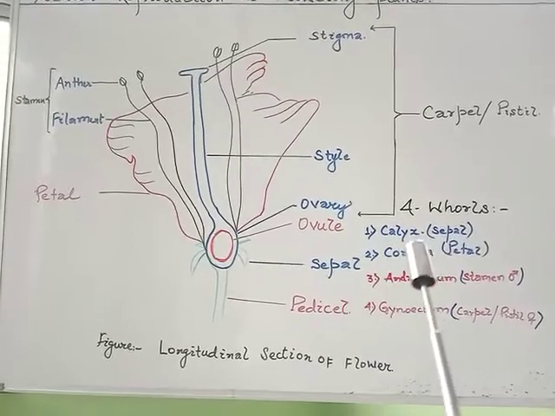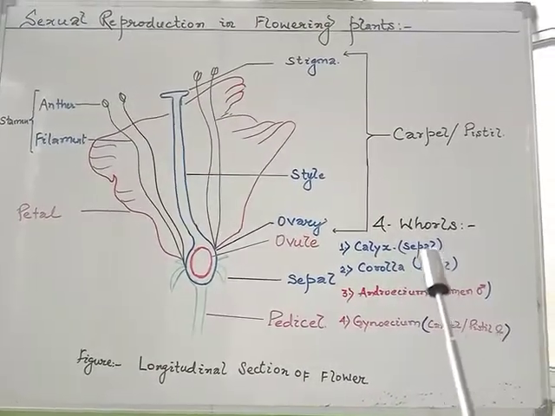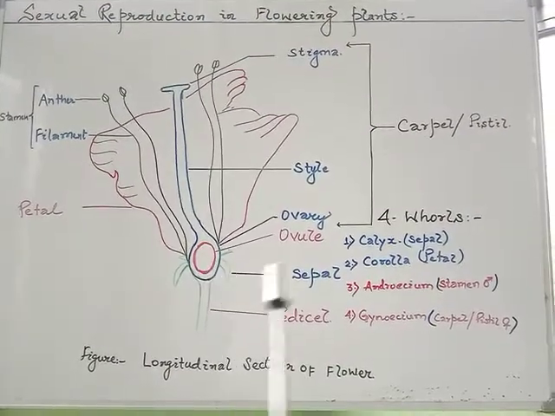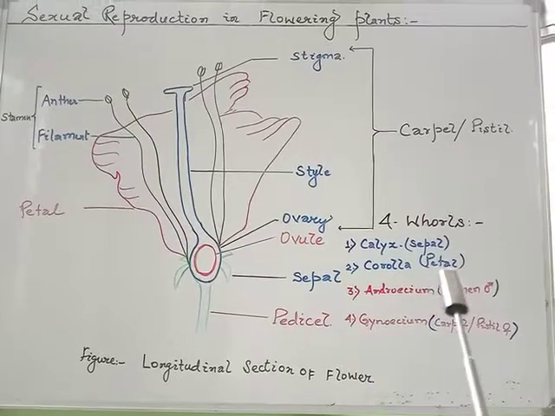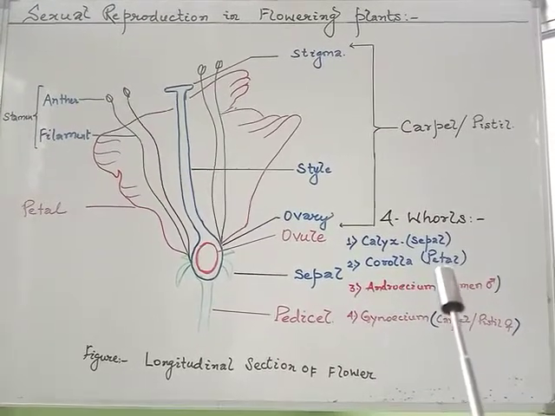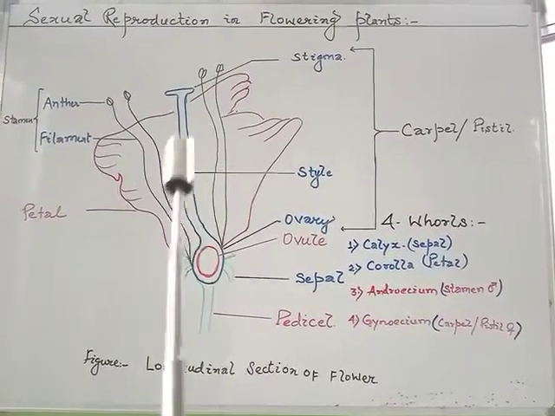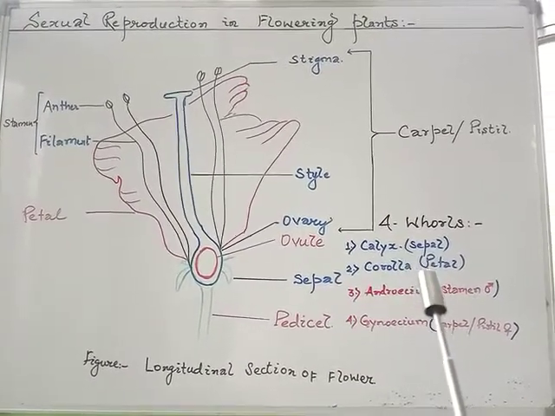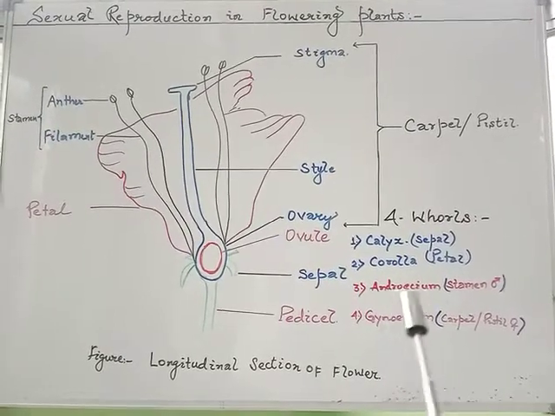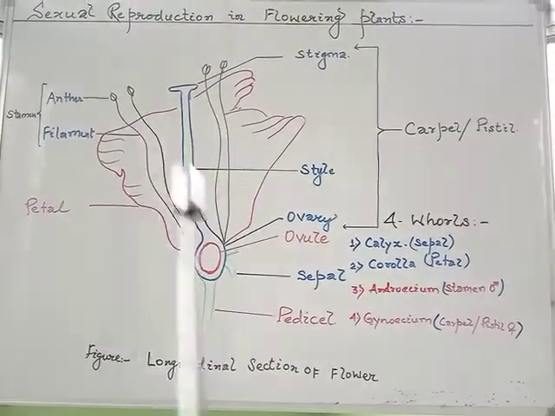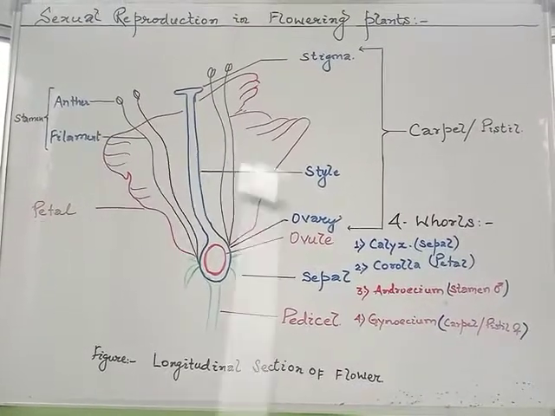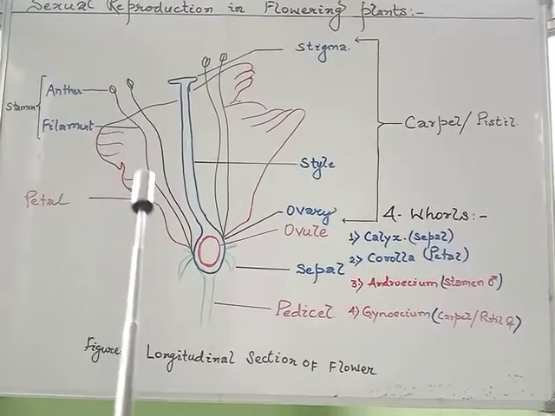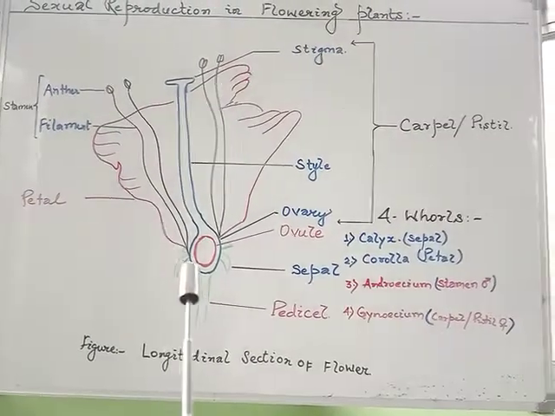They are calyx, represented by the sepals, which are the outermost in the flower, mostly green in color. Corolla, which is represented by the petals, the individual units called petals. In some flowers they are brightly colored, in some having fragrance, they help to attract the insects. Whereas the third, which is androecium, having the stamens, means it is the male part in which the anther, a bilobed structure, and a filamentous structure is present attached to the base of the flower.